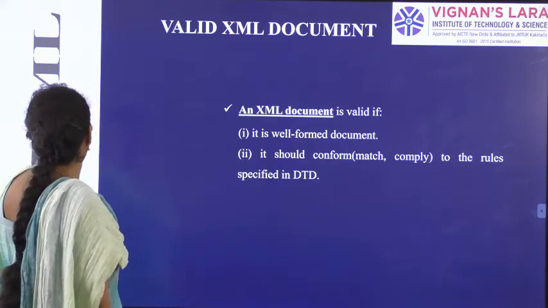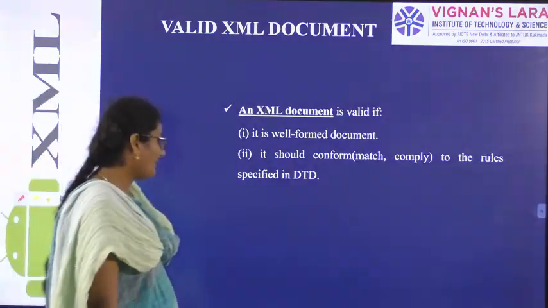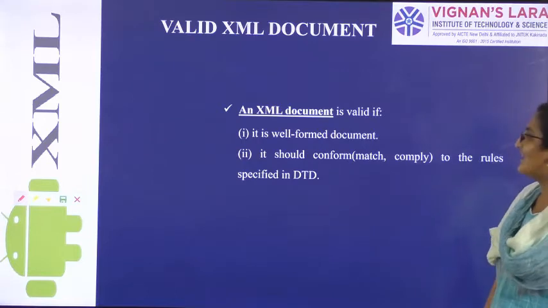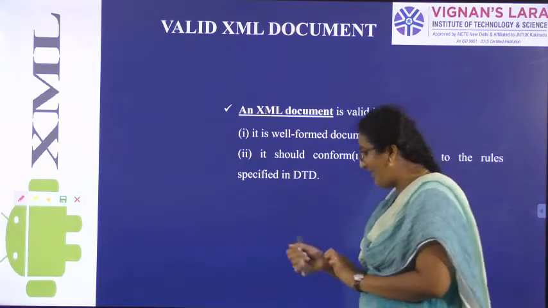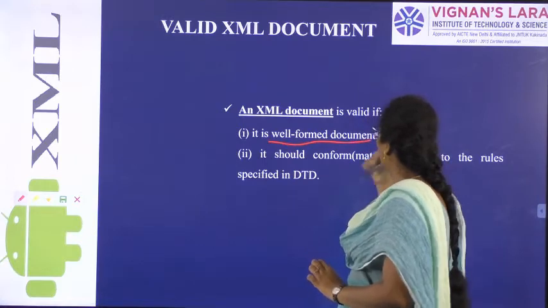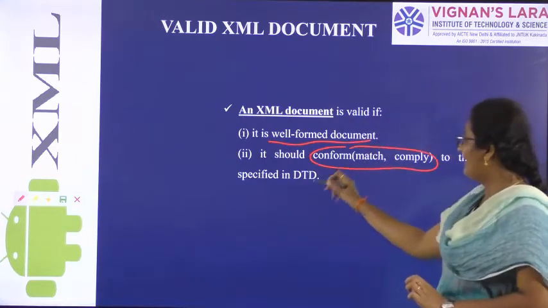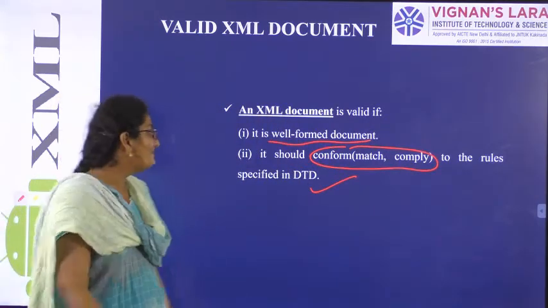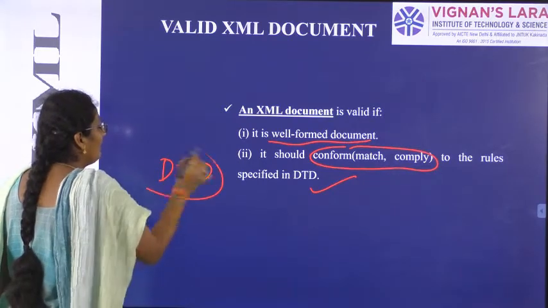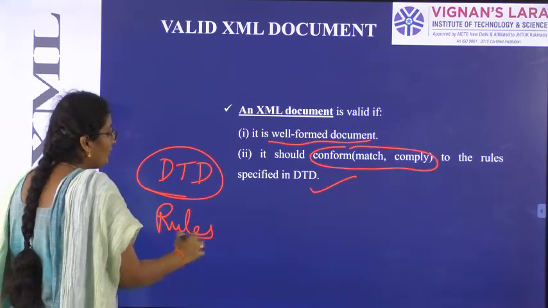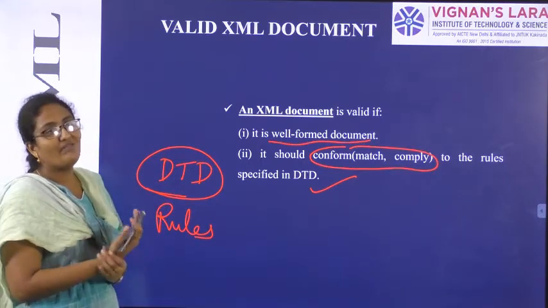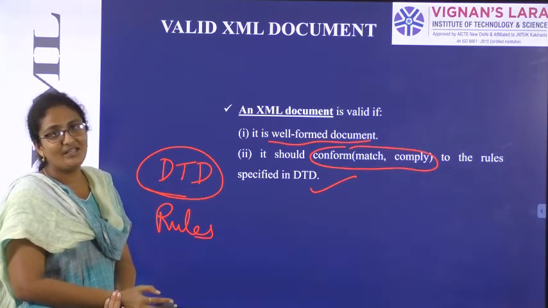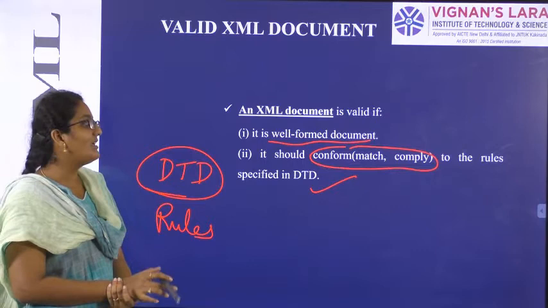So next let us see how to validate an XML document. For checking whether the XML document is valid or not, first it should be a well-formed document. Then it should conform and comply to the rules specified in DTD. DTD is nothing but document type definition. In this we have some sort of rules. So if any document wants to be validated, first it should be well formed. Then it should follow all the rules specified in DTD. All the rules that are specified in DTD must be followed.